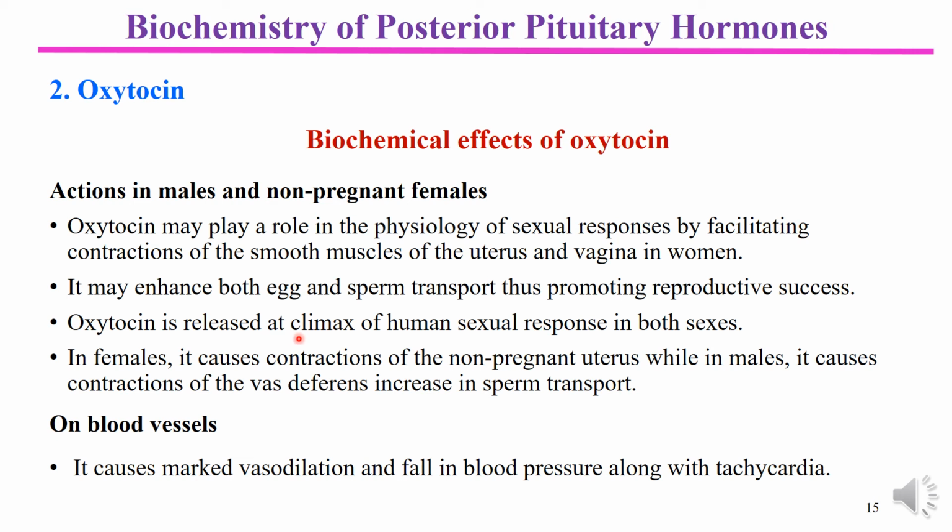Actually, it is released at the climax of the human sexual response in both sexes. In females it causes contraction of the non-pregnant uterus, while in males it causes contraction of the vas deferens and increases sperm transport. So overall, the sexual process is enhanced by the action of oxytocin. Regarding the action of oxytocin on blood vessels, it causes marked vasodilation and a fall in blood pressure, along with tachycardia, that is, an increase in heart rate.